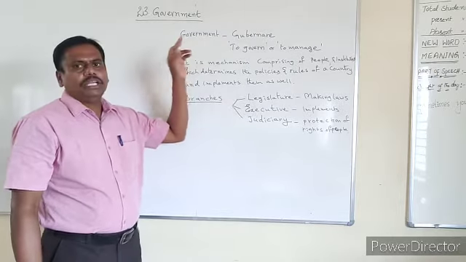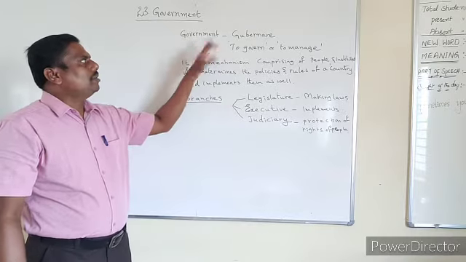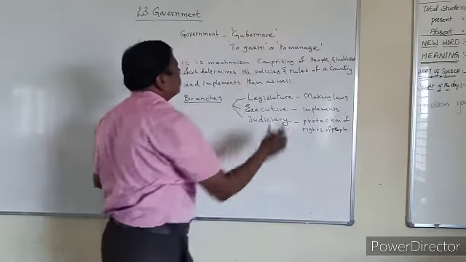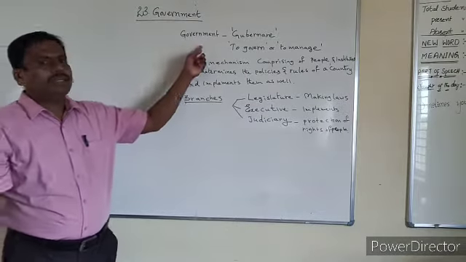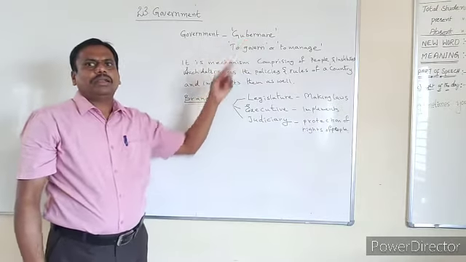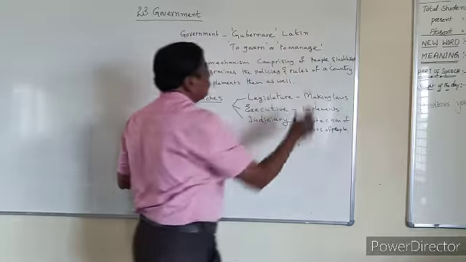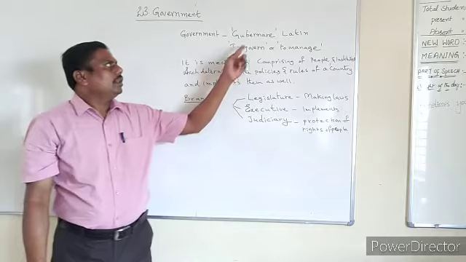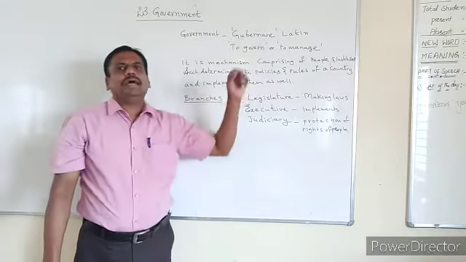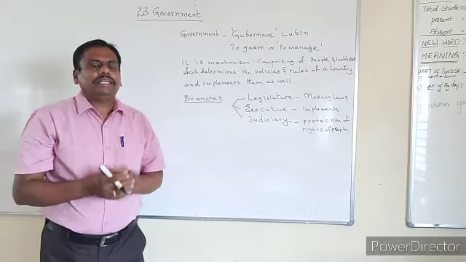So government, the English word, originated from a Latin word governare. The English word government has been originated from the Latin word governare. This is a Latin word. What is the meaning of governare? The meaning of governare is to govern or to manage. What should we manage? We have to manage the entire country.